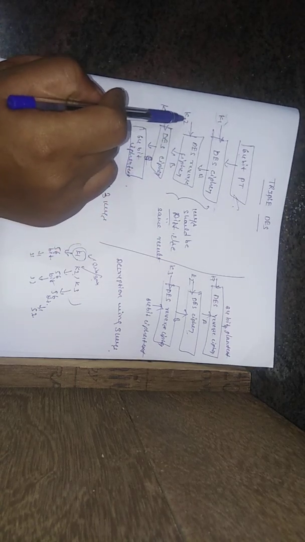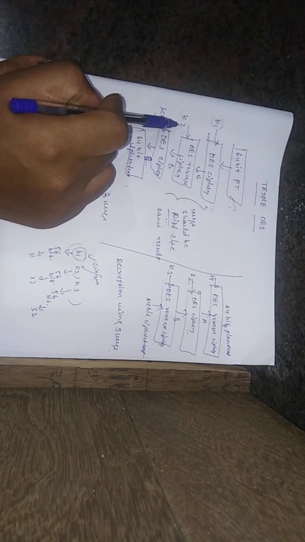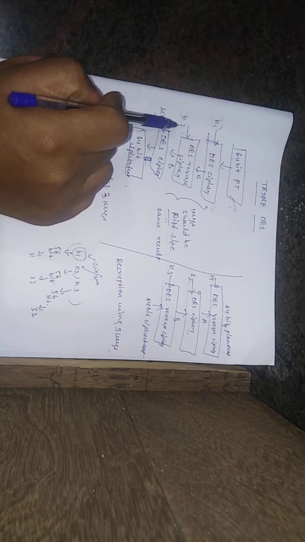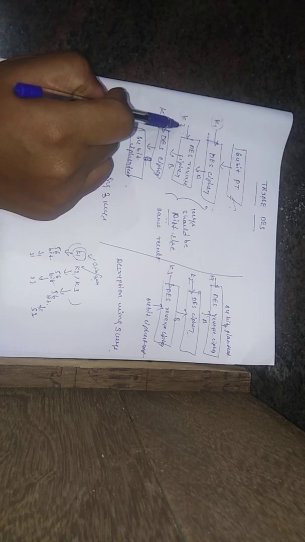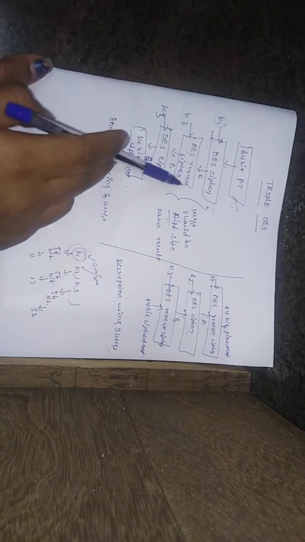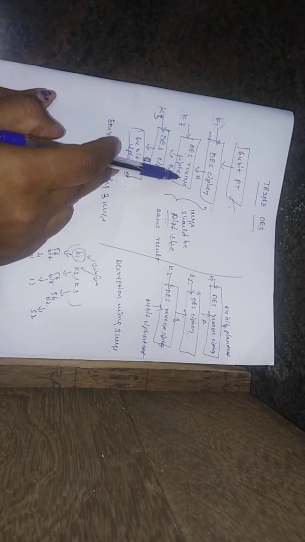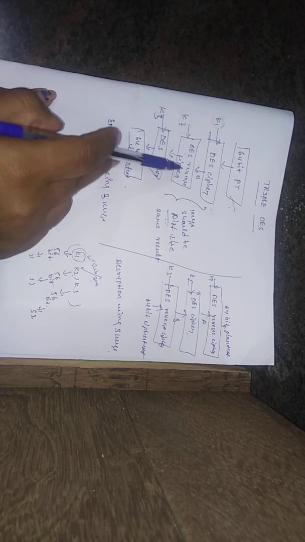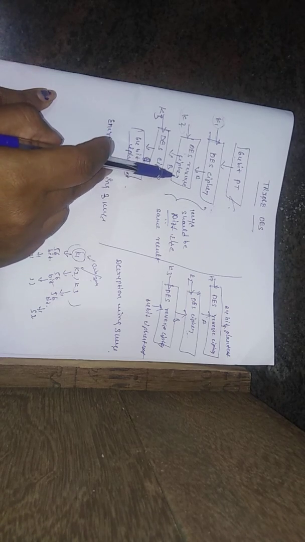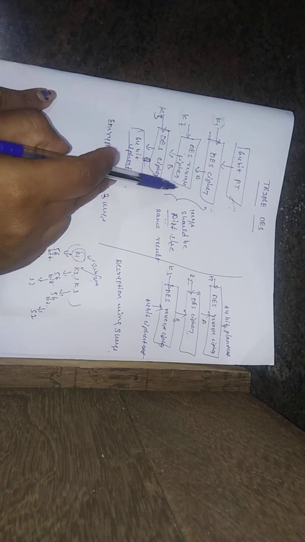Then it goes to the next DES in reverse, with the ciphertext. He uses K2, key 2, and checks once. Here also he does not get any information.